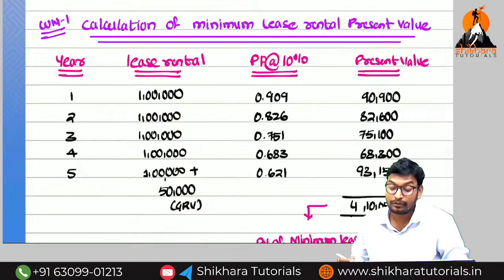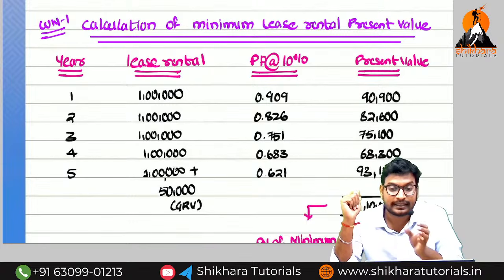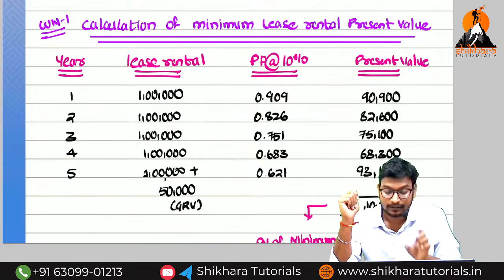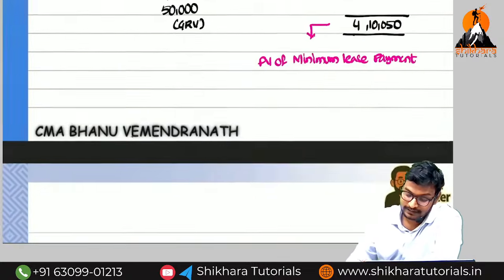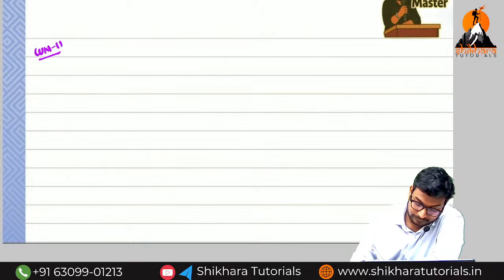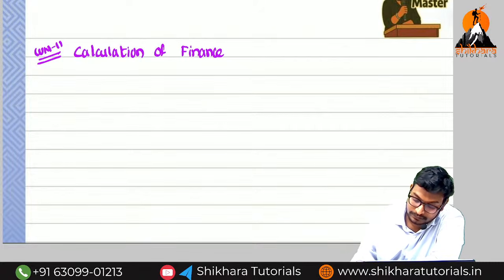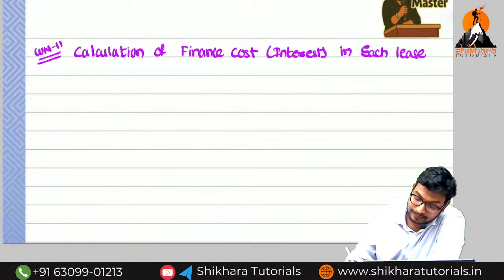Okay. And next we need to compute what? Interest in each installment. Here the interest we are going to call lease finance cost, or simply finance cost. So next, keep the working note number 2: calculation of finance cost. What is the meaning of finance cost? Nothing but interest in each lease payment.